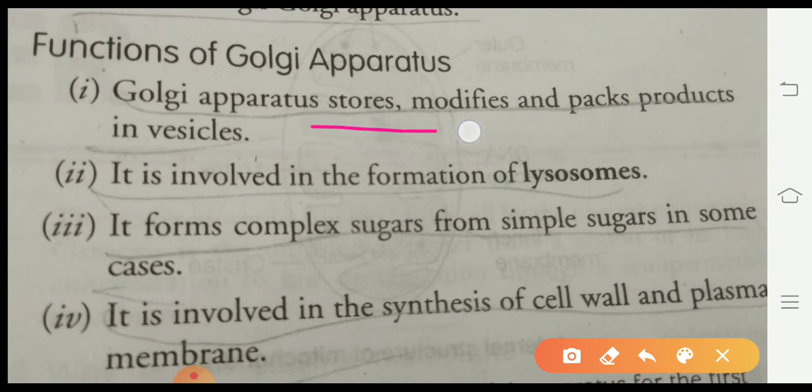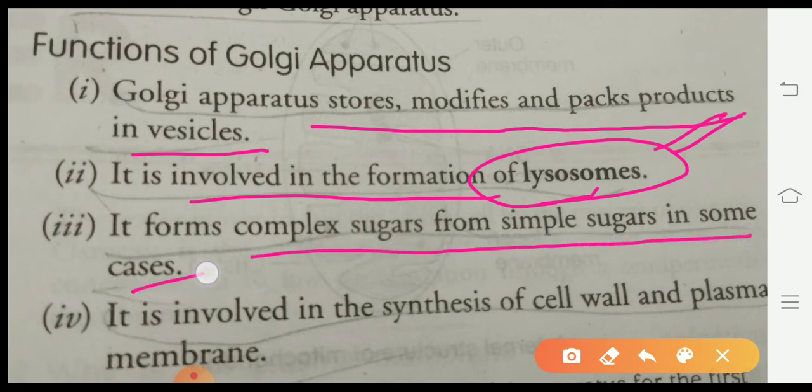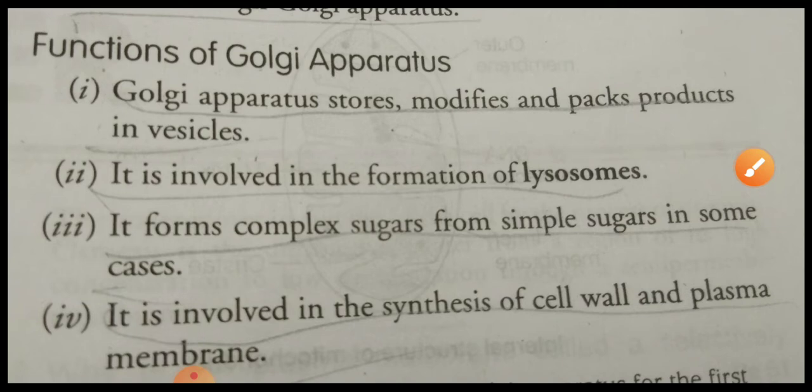The Golgi apparatus stores modified and packed products in vesicles. It is involved in the formation of lysosomes. Our next topic is lysosome after the Golgi apparatus. It forms complex sugar from simple sugar in some cases, and it is involved in the synthesis of the cell wall and plasma membrane. So students, this is the list of the functions of the Golgi apparatus, and for exam purposes this is a very important question, so you can take a screenshot so that you can write your notes.